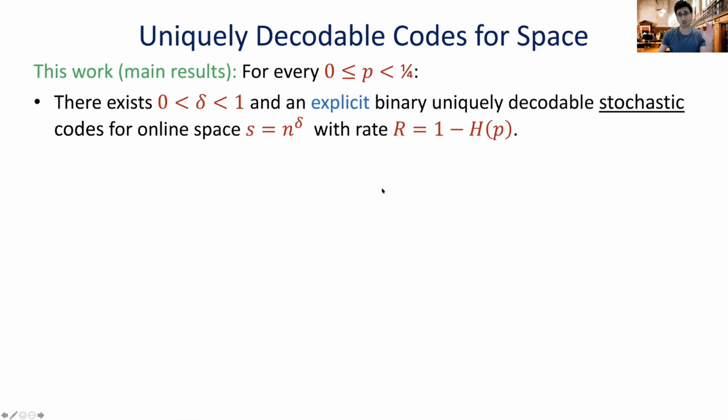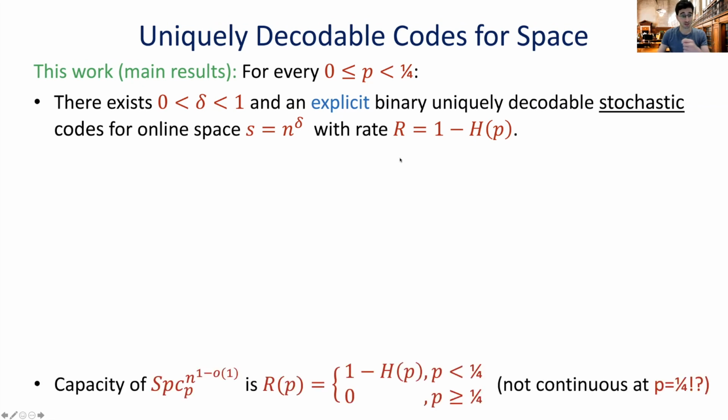Okay, so using this notion of codes, let's now try to state our result. Our result has two aspects. The first and main result is the existence of an explicit code, and by explicit we mean with efficient encoding and decoding algorithms. We have an explicit binary uniquely decodable stochastic code for online space S equals n to the power of delta, where delta is a constant greater than 0 and less than 1. This code has a rate that equals 1 minus entropy of P. And this is optimal, the best you can ever hope to get. In fact, we are able to achieve this for very large space.